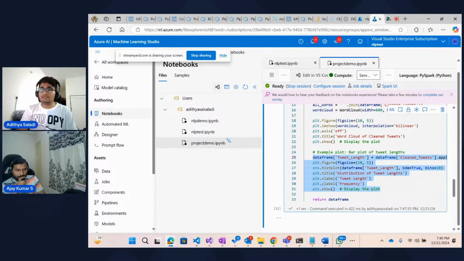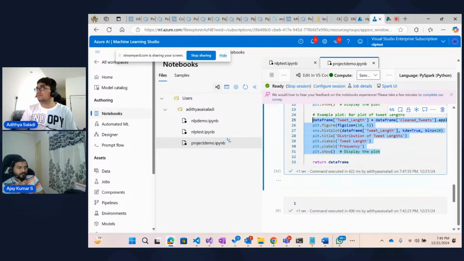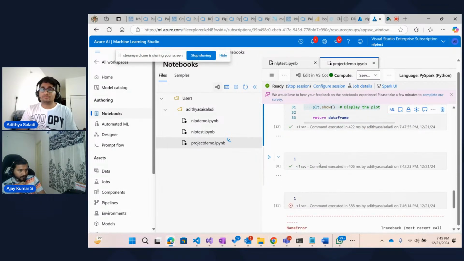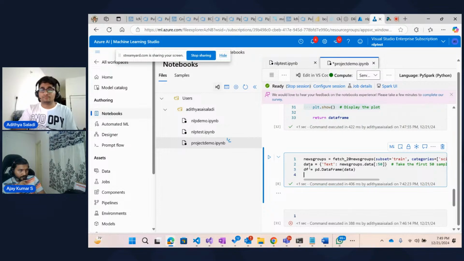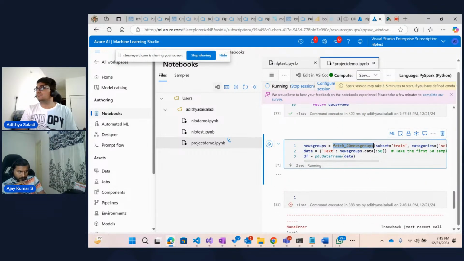So first let's execute this. Let's execute with sample data first in the next step. This fetch_20newsgroups is something that we used yesterday also. This will load the sci.space category data, which is nothing but the science category articles on that newsgroup, and for now we are considering these as tweets.